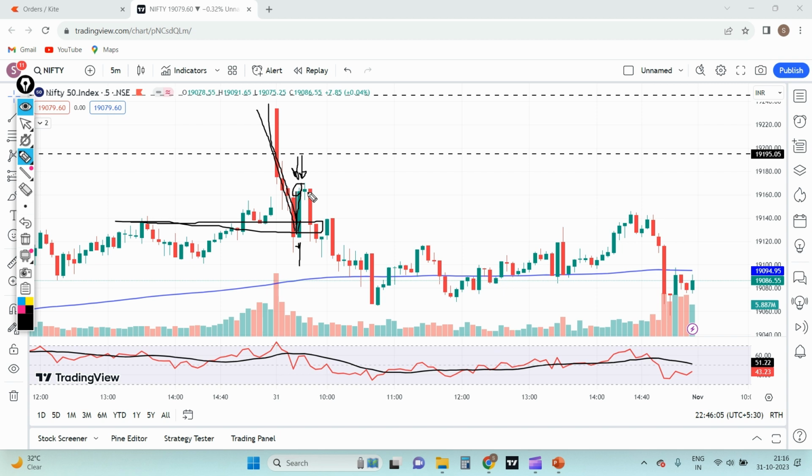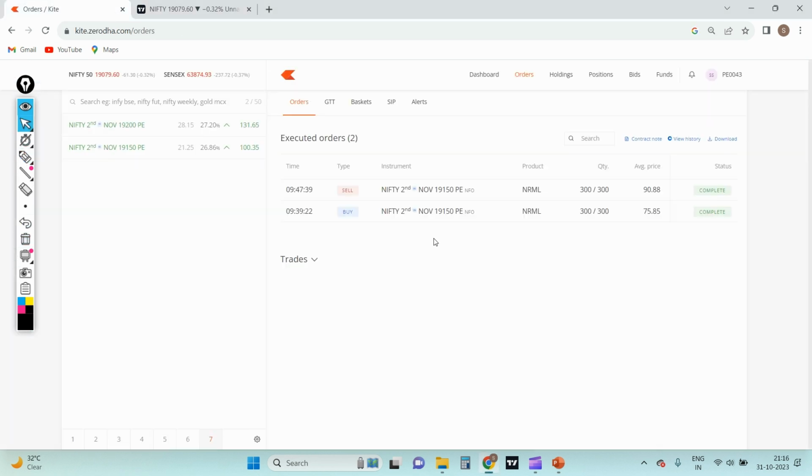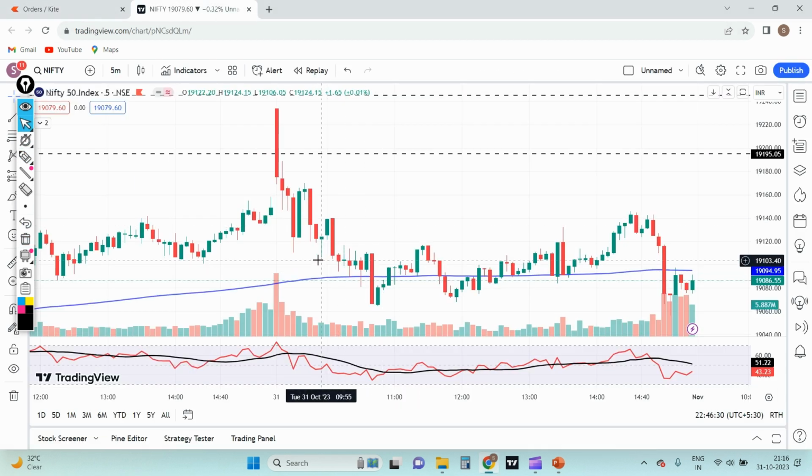In the next candle itself, there was a kind of double bottom pattern formation. After this there was a sharp bounce back, and then again we saw Nifty taking support over here. The wicks at the bottom were forming, so I thought there would be support from here. Hence I exited my trade at around 9:47, with the 9:45 candle, because there was a wick formation over here.